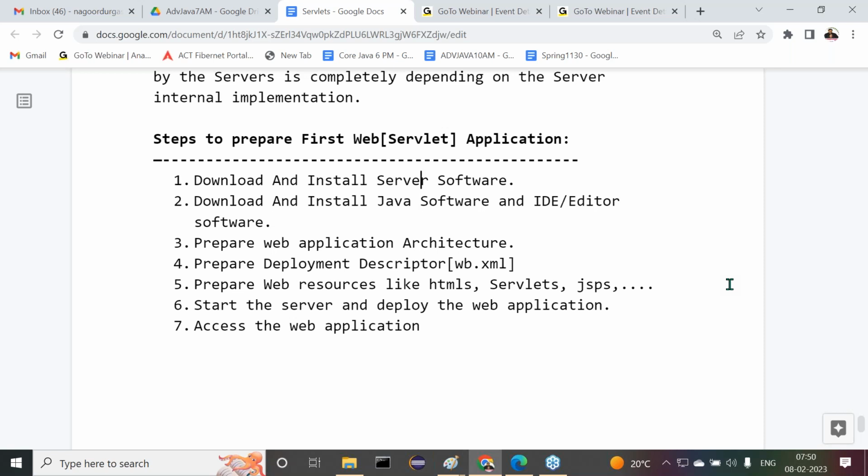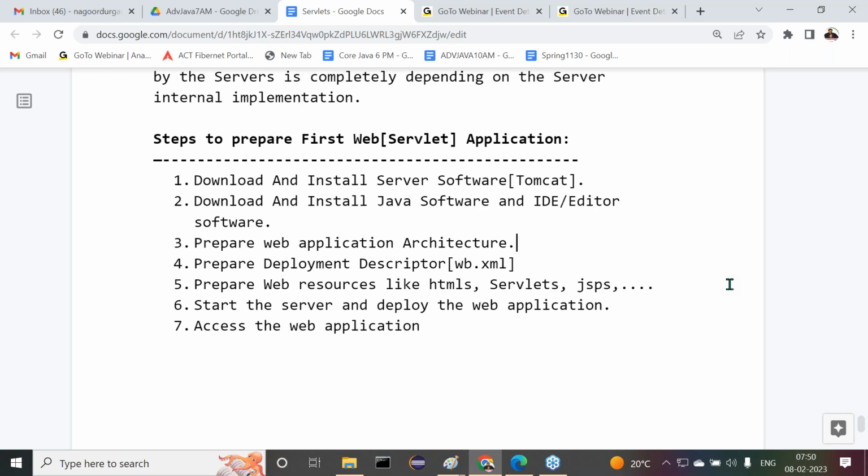Come again, what are the various steps I'm telling? Download and install server software. As of now, I'm going to use Tomcat server software. Which version? I will decide that. Latest version only. We are going to use the latest Tomcat version. Download and install Java software and IDE or editor software.